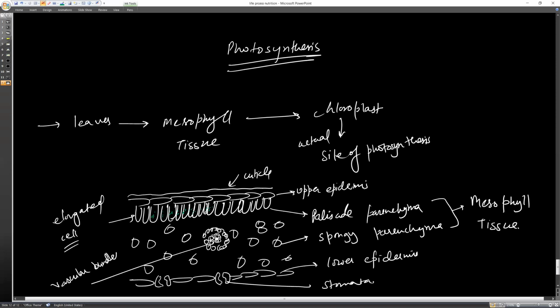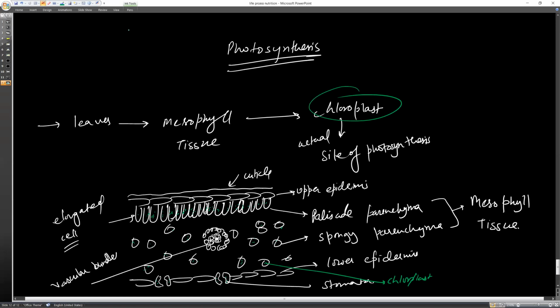Palisade parenchyma and spongy parenchyma have the air spaces inside the leaf, and the stomata cells also have chloroplasts. These tissues are rich in chloroplasts. Now you understand where the site of photosynthesis is: chloroplast is the actual site of photosynthesis.